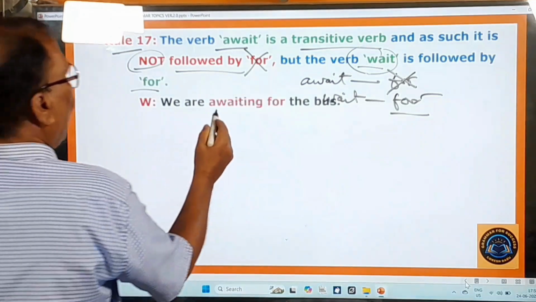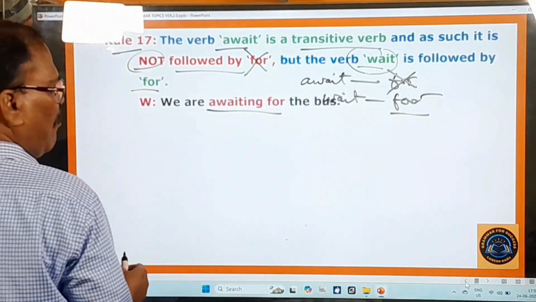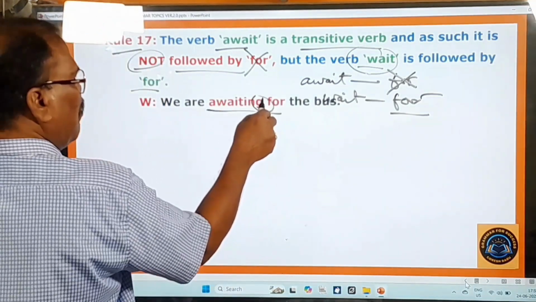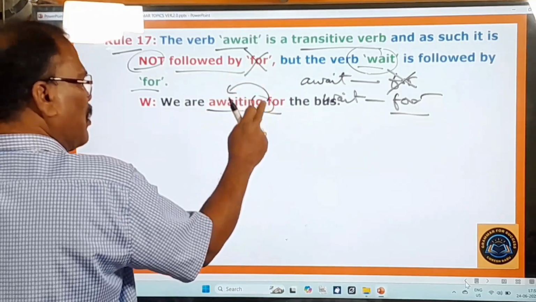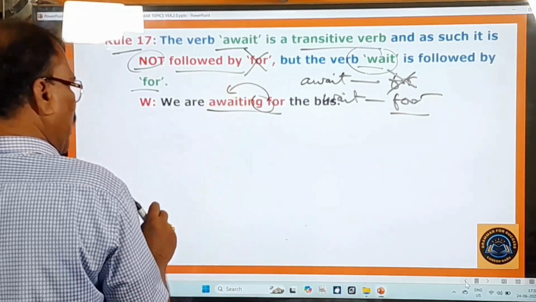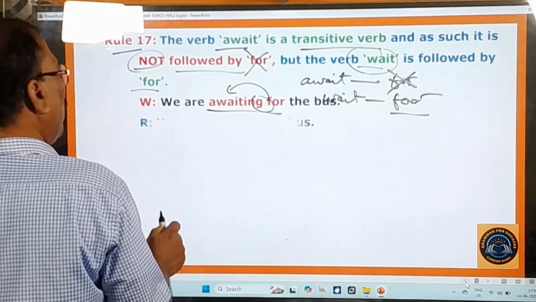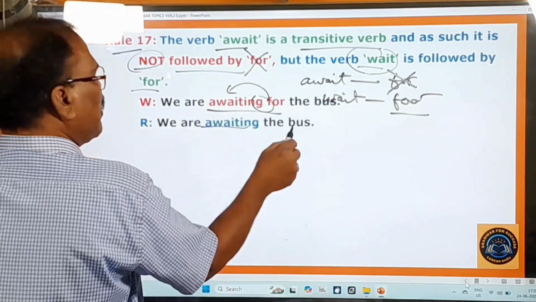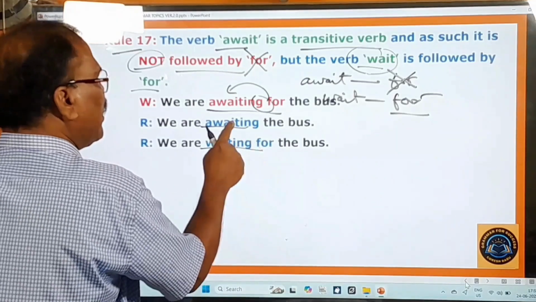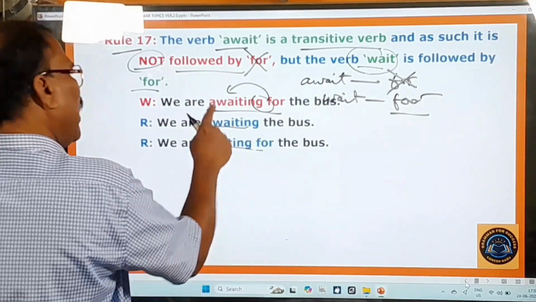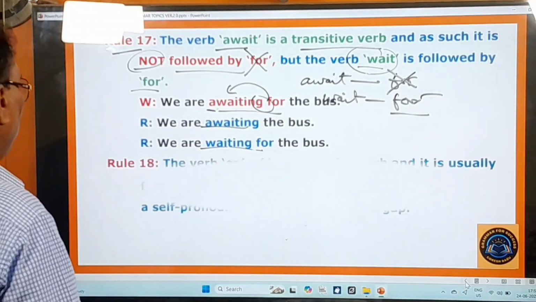And here we are awaiting for the bus. The meaning of this for is already in this await, and therefore don't again use this for after this. That is the mistake. And here to correct it, what do? We are awaiting the bus. That is enough. And you can also say we are waiting for the bus. Awaiting means waiting for. So any one of them you can say, right? You go to the 18th rule.